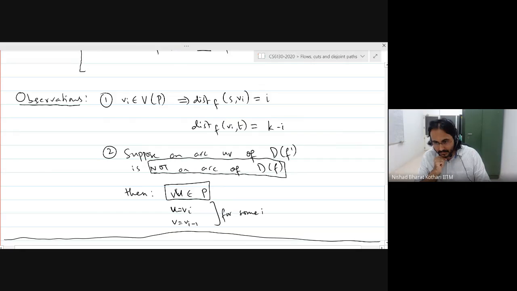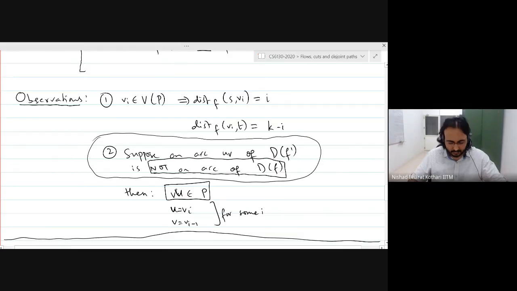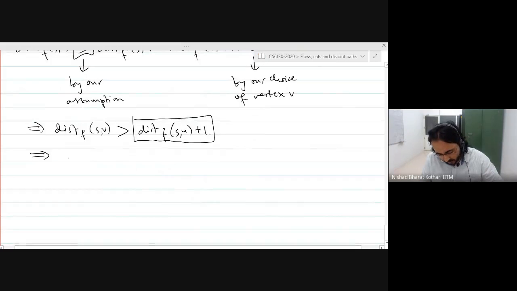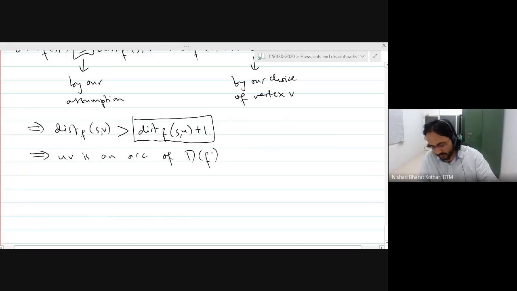Right, exactly. This is what is happening. The only reason this can be true is because UV is an arc of D of F prime, but it is not in the previous auxiliary digraph.